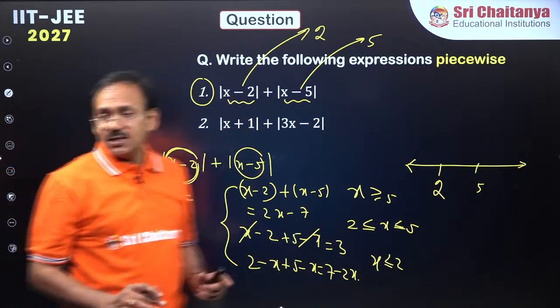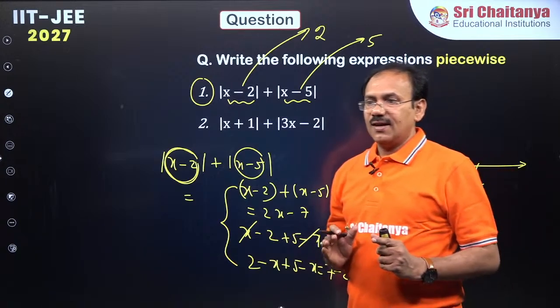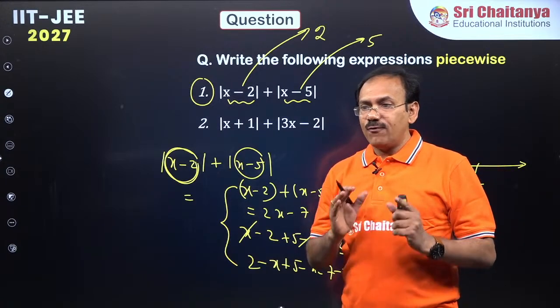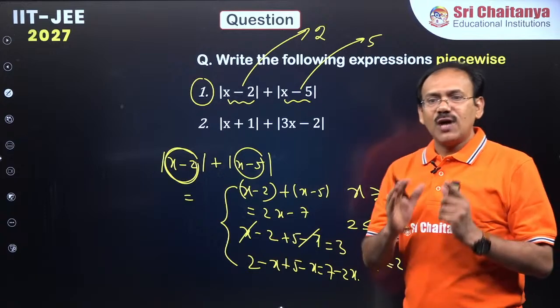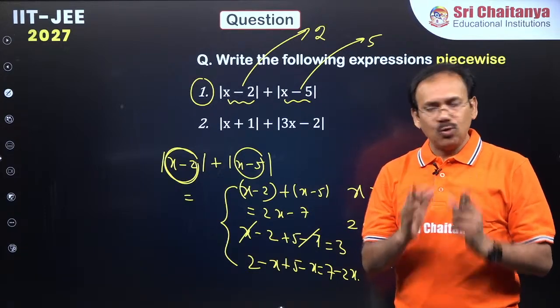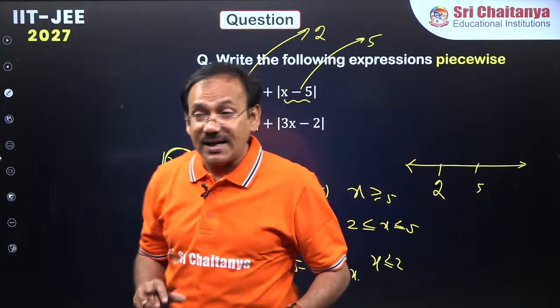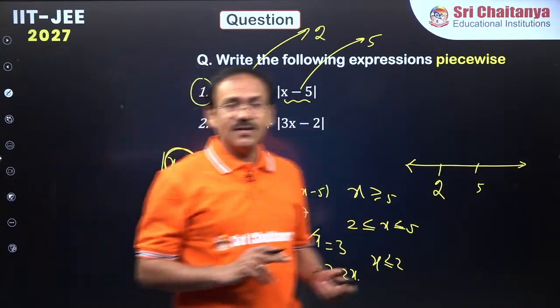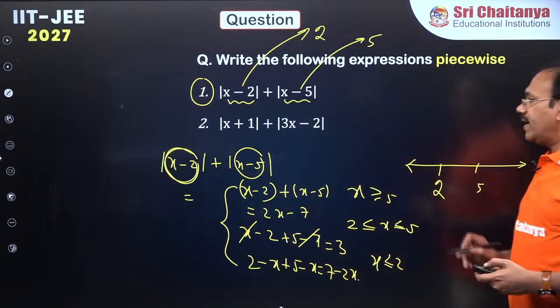So if you are given a combination of 2 modulus, you have to break at 2 points. So you will get 3 intervals according to which you have to write. Right? Clear everyone?